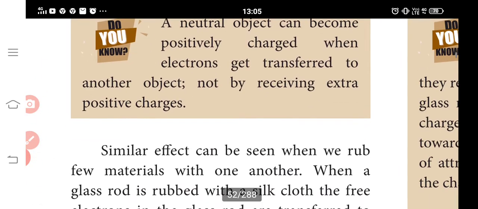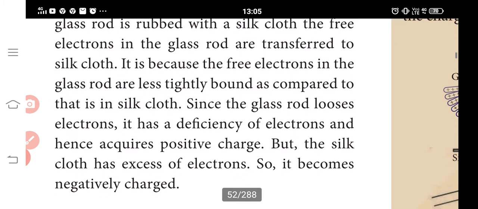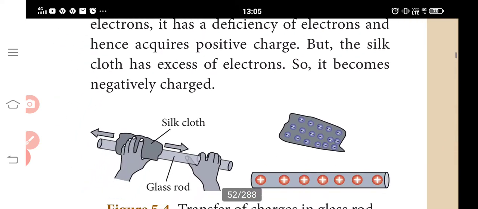Another example: a similar effect can be seen when we rub other materials with one another. When a glass rod is rubbed with a silk cloth, free electrons in the glass rod are transferred to the silk cloth, because the free electrons in the glass rod are less tightly bound than those in the silk cloth. Since the glass rod loses electrons, it has a deficiency of electrons and hence acquires a positive charge. But the silk cloth has an excess of electrons, so it becomes negatively charged.